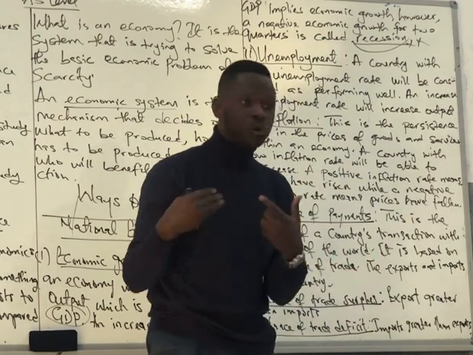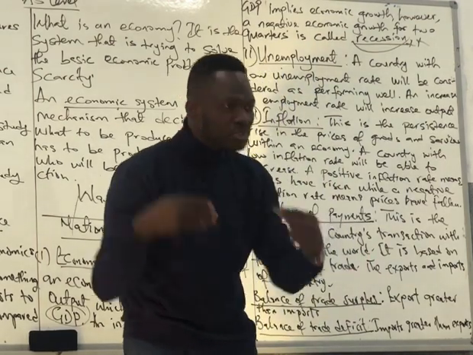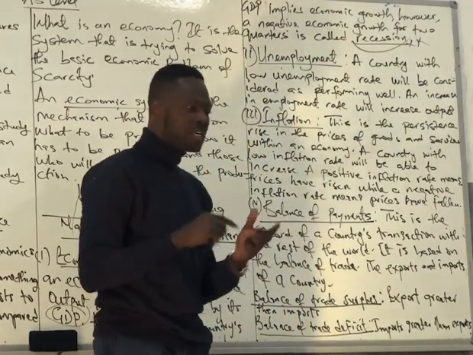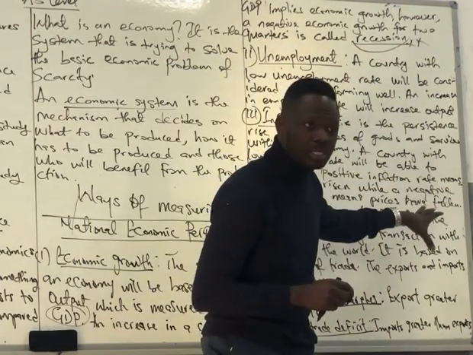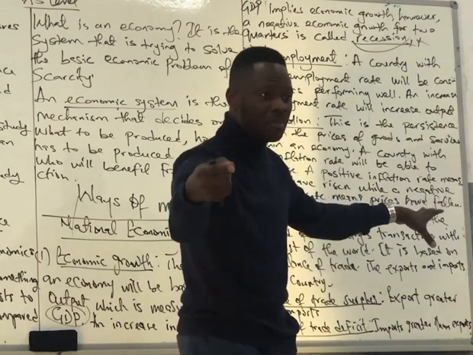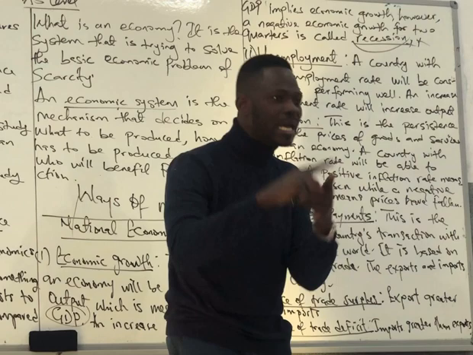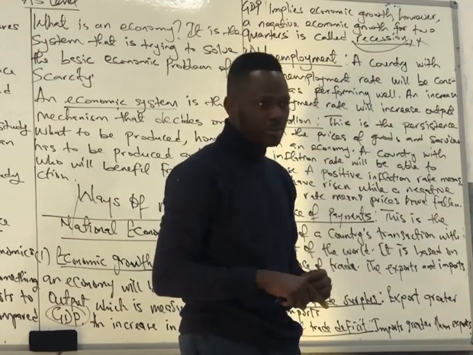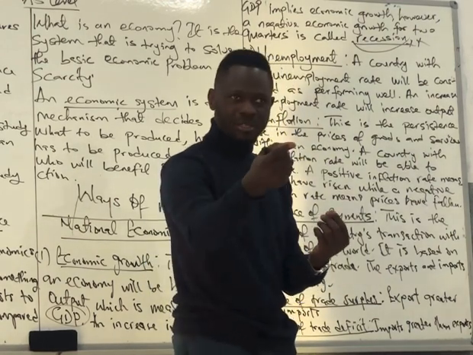And when people have jobs, what happens? Goods and services will be produced in that economy. Do we understand? So a country with low unemployment rate will mean that they have increase in employment rates. And when there's increase in employment rate, there's what? An increase in goods and services produced in that economy. Is it clear? Do you have a question?